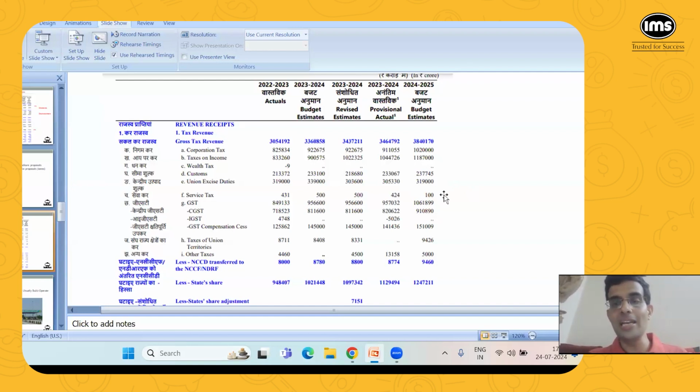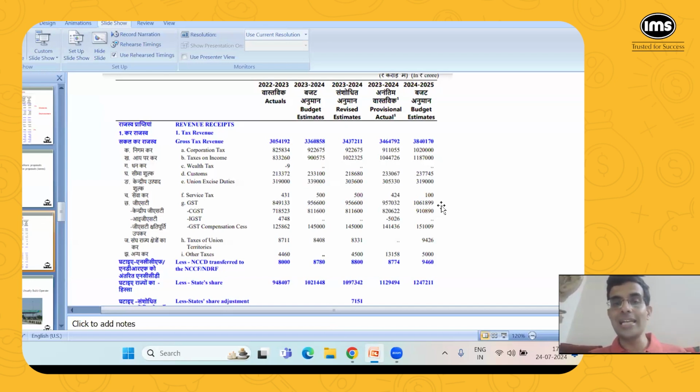And then customs duty, 2,37,000 crores. And then union excise duties. So what are these? As you all know, petroleum and liquor are the two products that are still not under GST. So the excise duties are levied on these two products. That comes to the order of 3,19,000 crores. And then GST. Another point I want to bring to your attention: GST is 10,61,899 crores, so almost 10,62,000 crores.